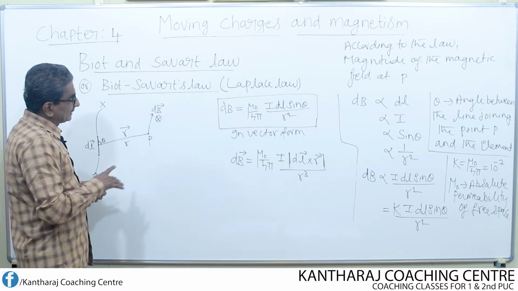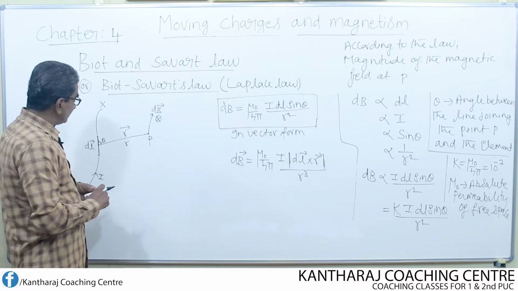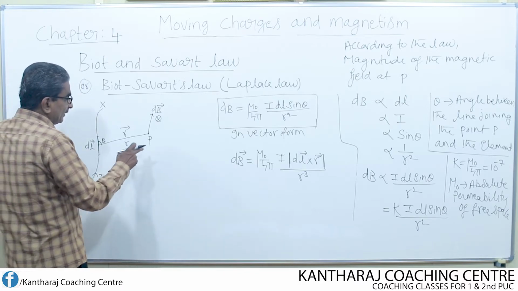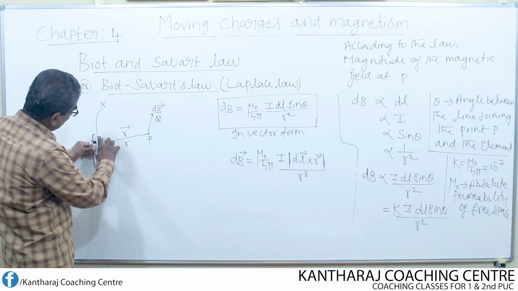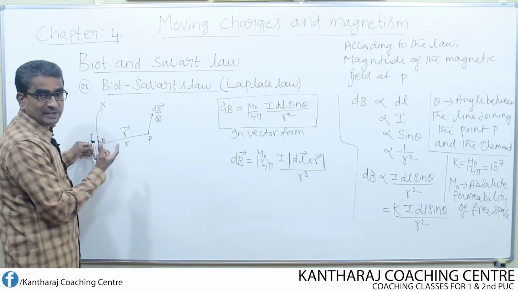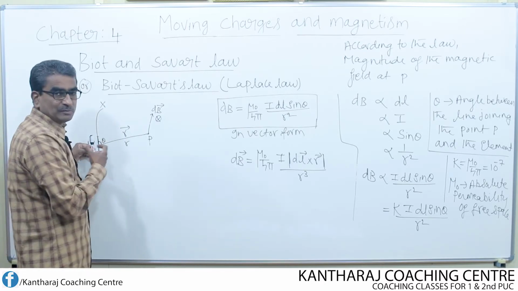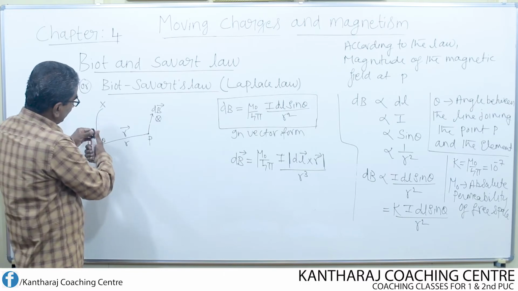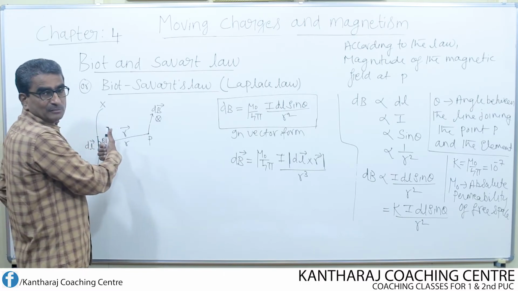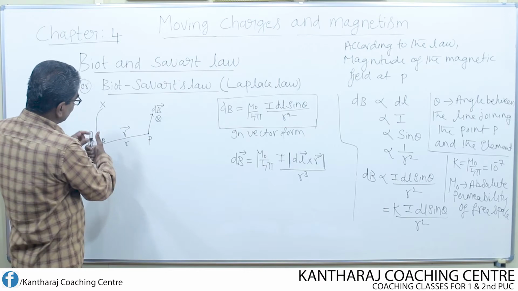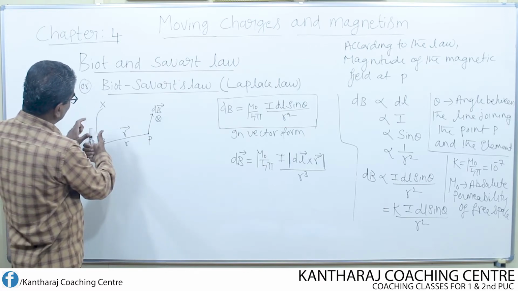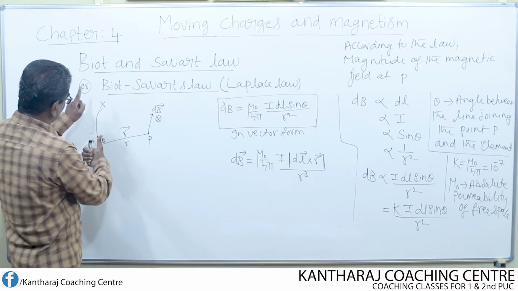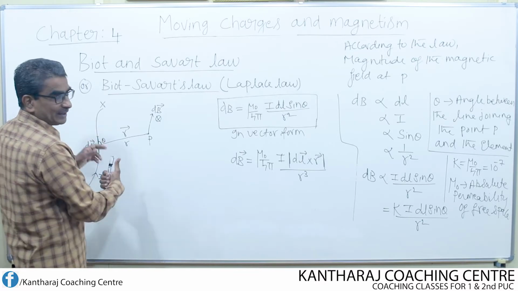See, how can I say that it is directed inwards? Suppose you just consider the right hand rule. If you imagine this as a small portion of the conductor which is straight, so this portion is assumed to be straight. If I apply the right hand rule, thumb rule or clasp rule, what does the thumb finger represent? The thumb finger represents the direction of current. Current through this conductor is flowing in the upward direction. Look here, it is flowing upwards.